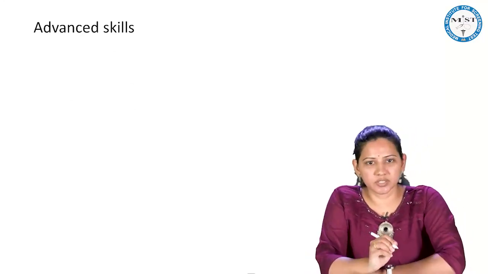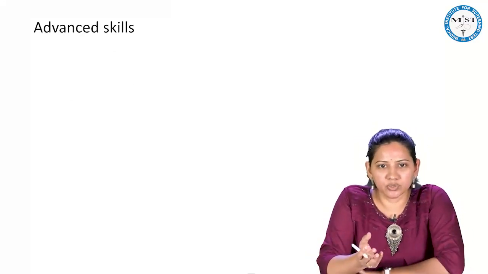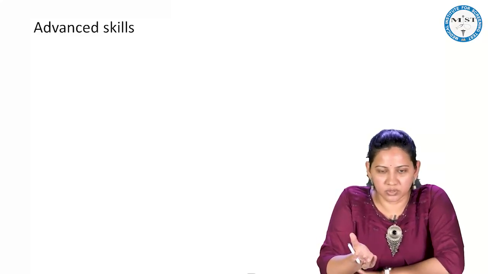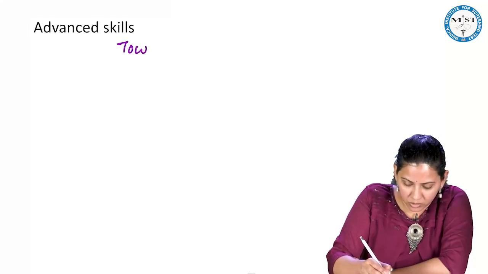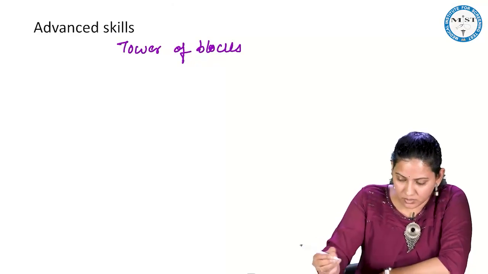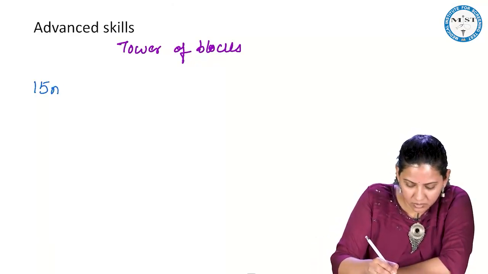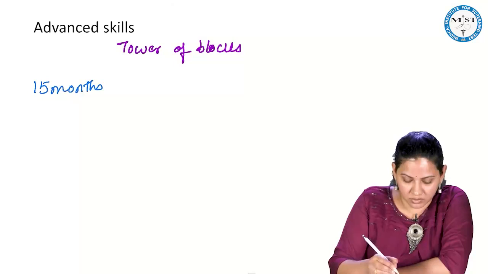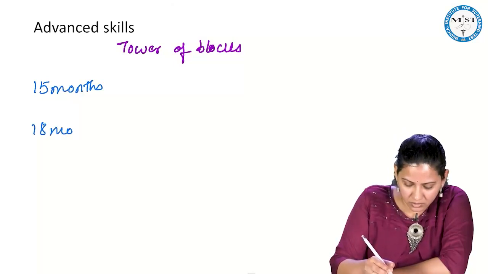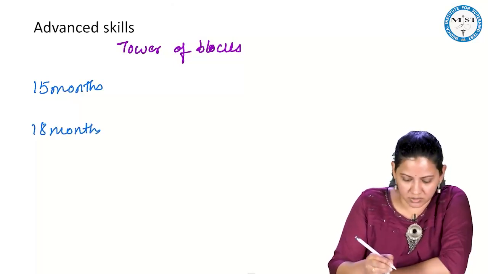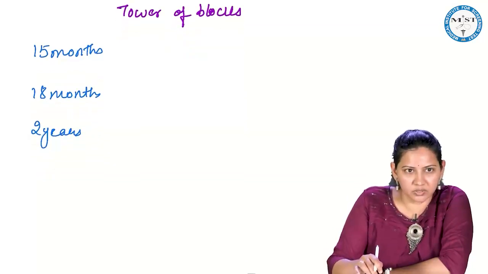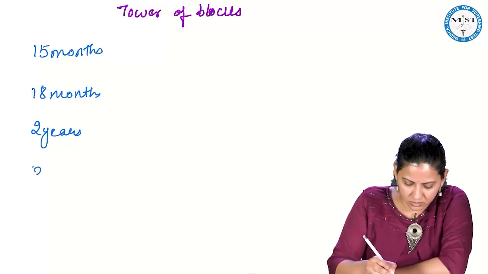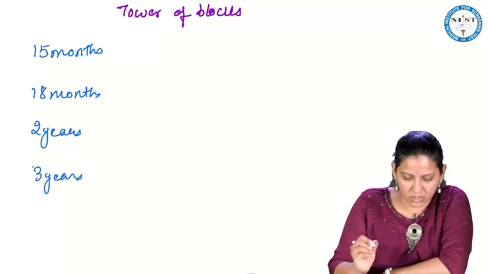Then advanced skill. Advanced skill is child uses the blocks to explore. Here they can make a tower of blocks. Here 15 months, 18 months, 2 years, 3 years.